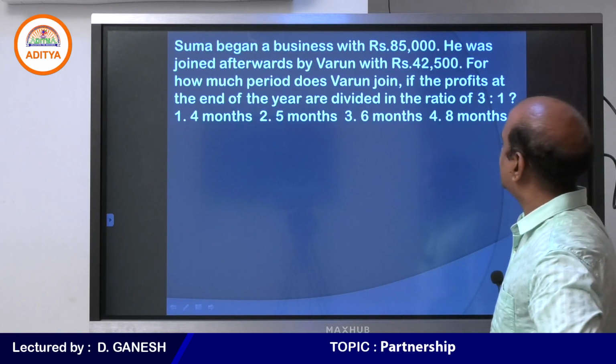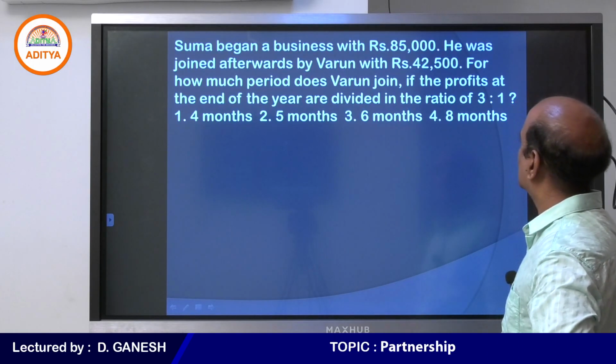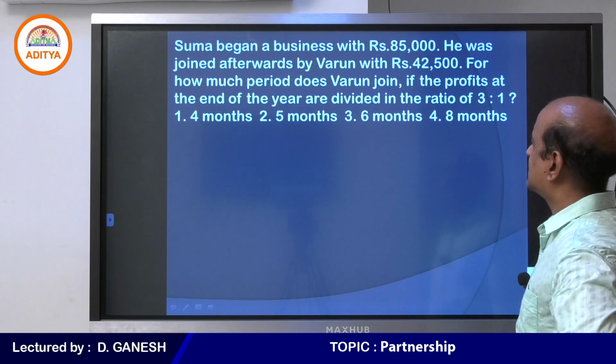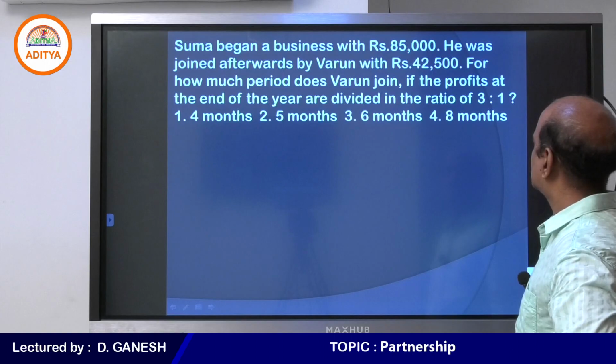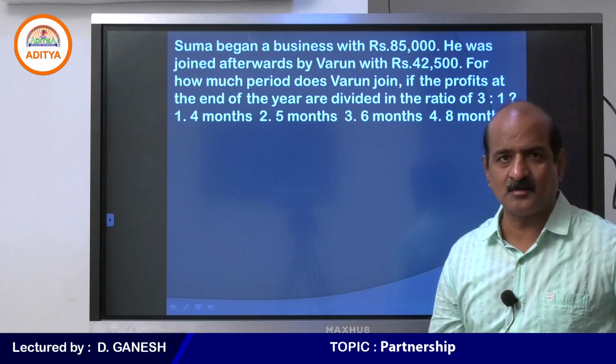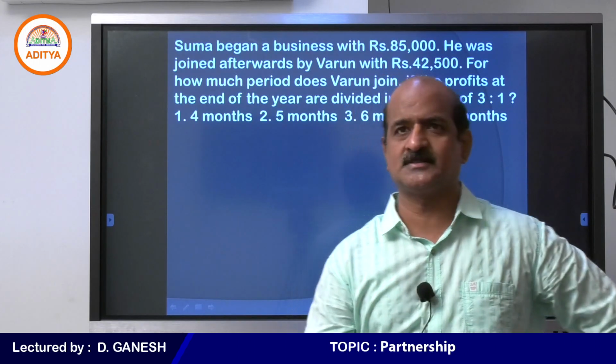Suma began business with 85,000. He was joined afterwards by Varun with 42,500. For how much period does Varun join if the profits at the end of the year are divided in the ratio 3:1? Remember students, this is a compound ratio. I am expecting your answer. Let me see, what is your answer?